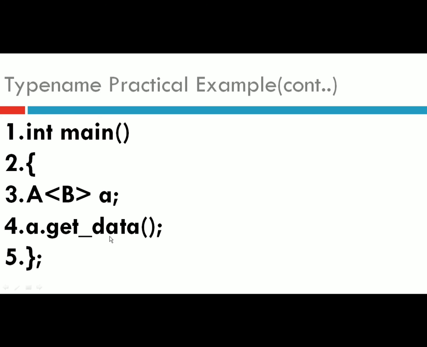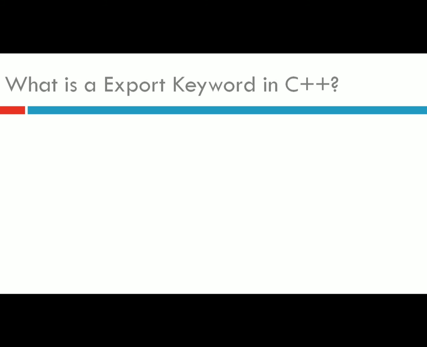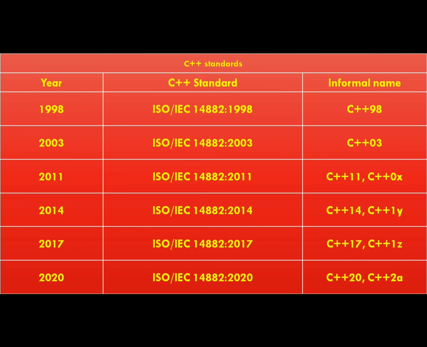Next to that you have the export keyword. What is the export keyword in the C++ language? Export is a keyword in C++. The export keyword has various uses as per the various standards of the C++ language. There are different standards available till now, so let's look at these various standards of C++.